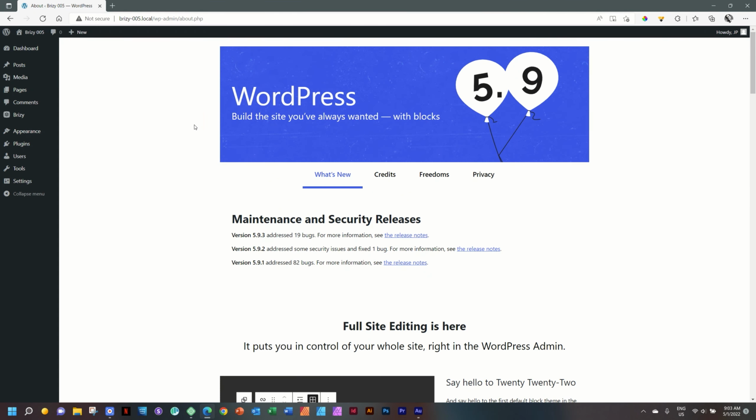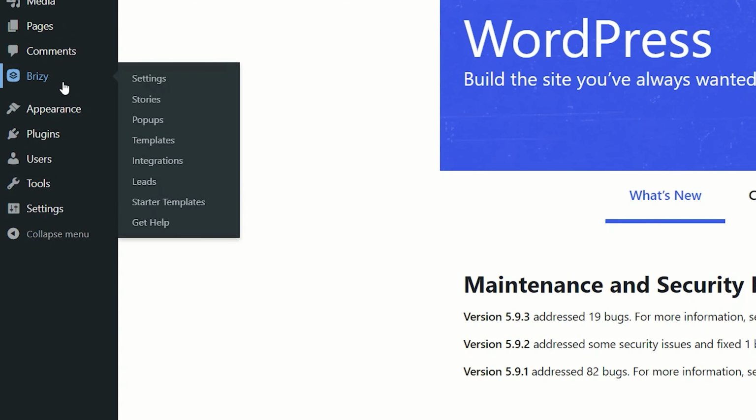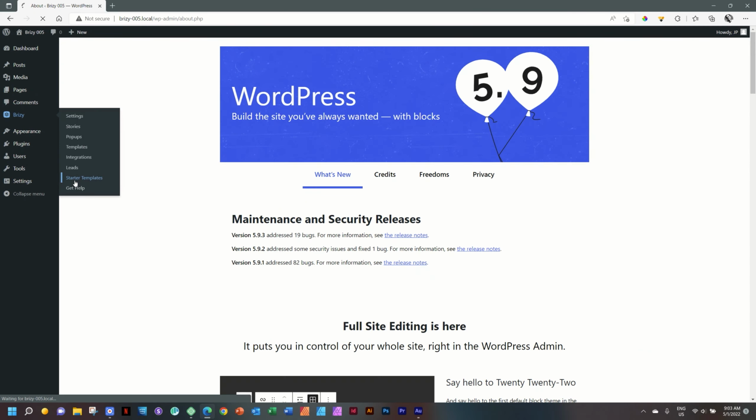The first site I chose here to import, things went wrong. And it took me a while to figure out what's going on. I've done 5 sites to finally get to the point where I can confidently tell you how to do this 100% correctly. And I'll tell you this from the beginning. If you have updated to the latest Brizy, you will see that here in the navigation sidebar menu, Brizy Starter Templates. And this is where we want to go.